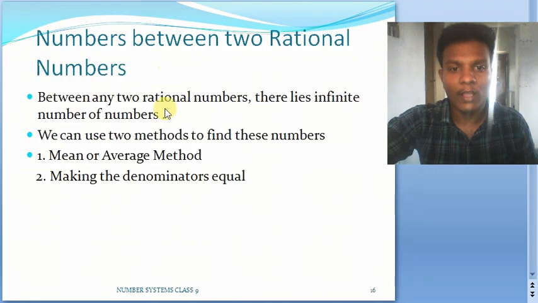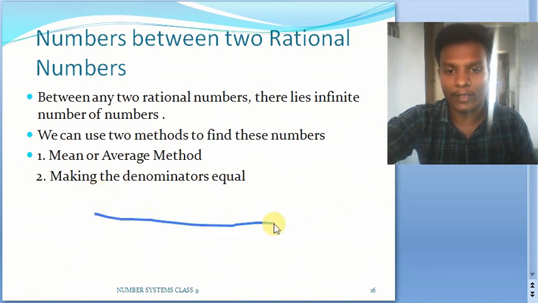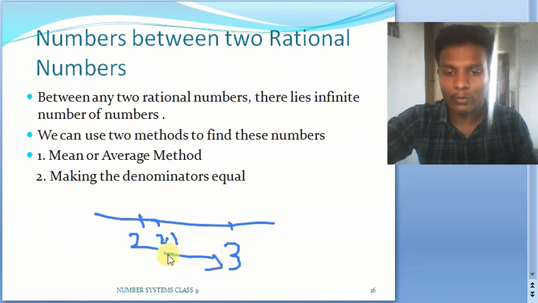Now let us see how to find the numbers between two given numbers. We very well know from our lower classes that there will exist infinite numbers between any two given numbers. For example, if you take 2 and 3, it seems very simple, they are consecutive. But if you see, there will be 2.1, 2.2, 2.3 and so on between these two.